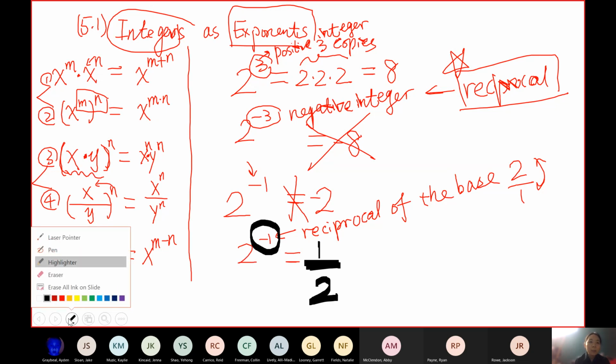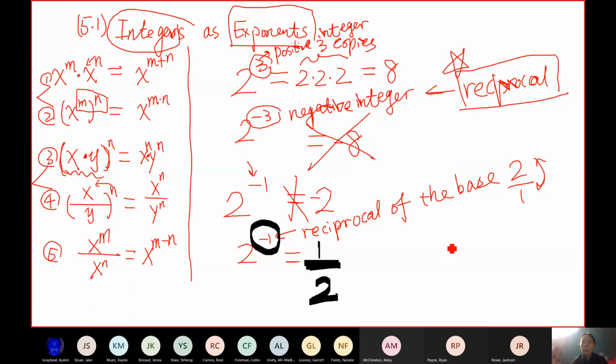Okay, so now let's look at, well, I guess I can give you another quick one. What if I gave you 3/2 to negative 1, sorry, to negative 1? What's the answer? 2 over 3. Thank you, Garrett. So you just flip the top and the bottom. Okay, so remember negative in the exponent means you flip the base.